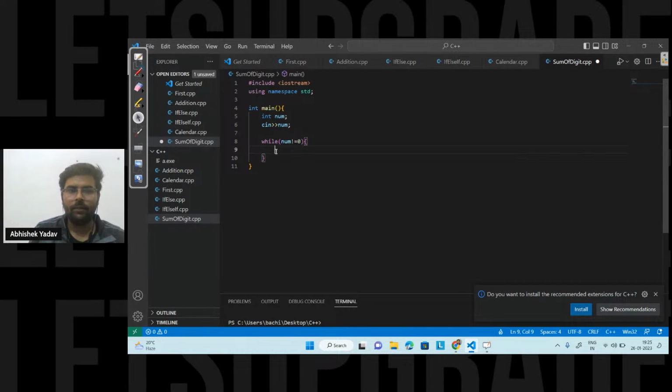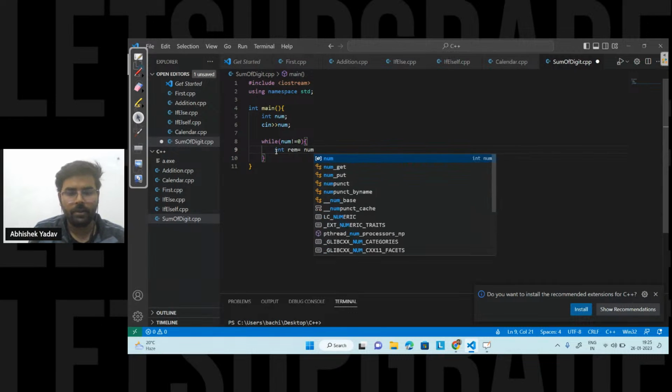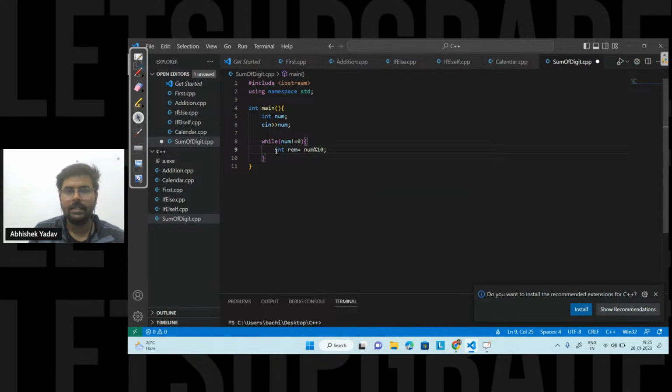Okay, I got the point. And now I want to do the operation here. So the first operation is what? I want the remainder. So int remainder is equal to num modulo 10. Okay, like this I will get the remainder part.